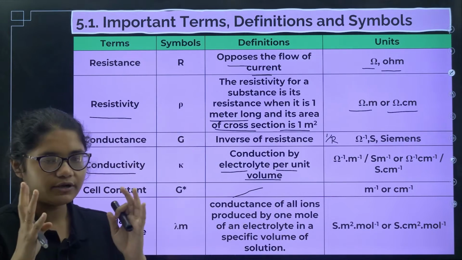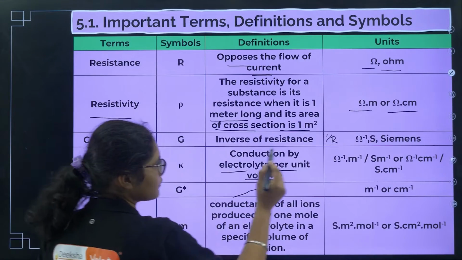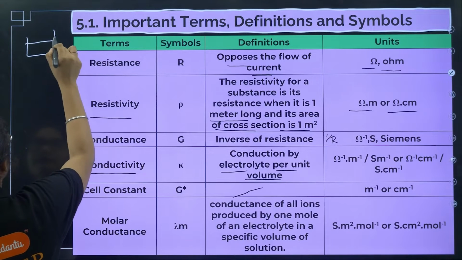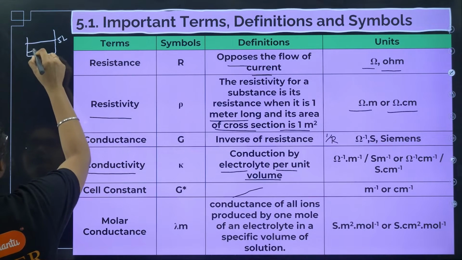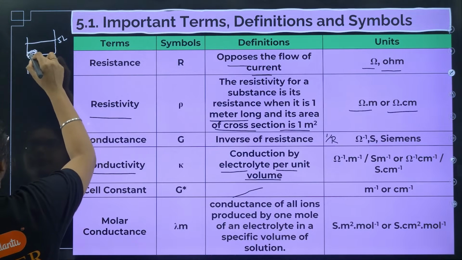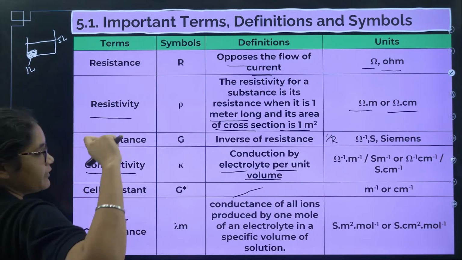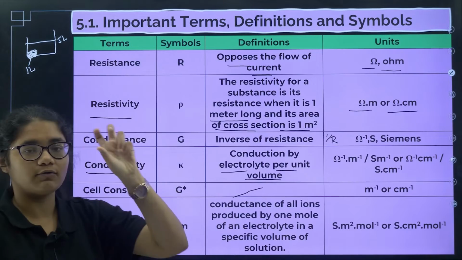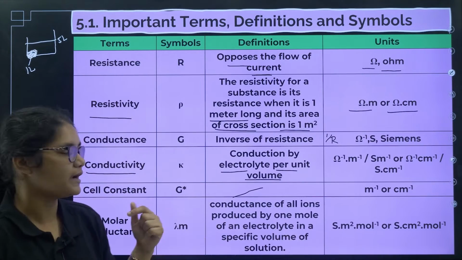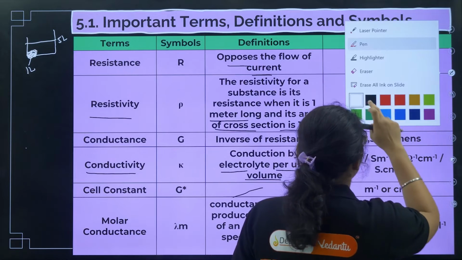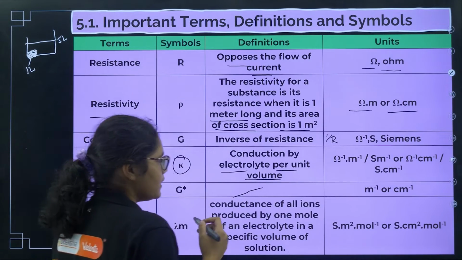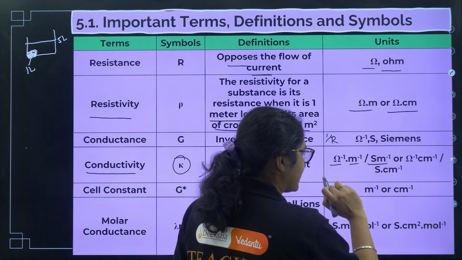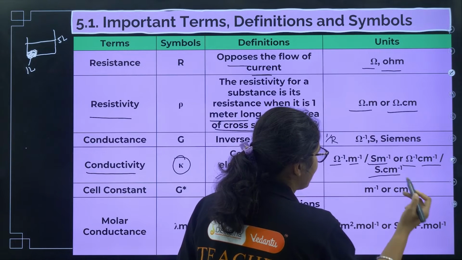Suppose you have a container whose capacity is 5 liters. So in 1 liter volume, that is 1 unit volume of electrolyte, how much electricity is conducted per unit volume of electrolyte is called conductivity, and it is denoted by the letter kappa, K. Its unit is ohm inverse meter inverse, or in place of ohm inverse you can write S meter inverse, ohm inverse centimeter inverse, or S centimeter inverse.